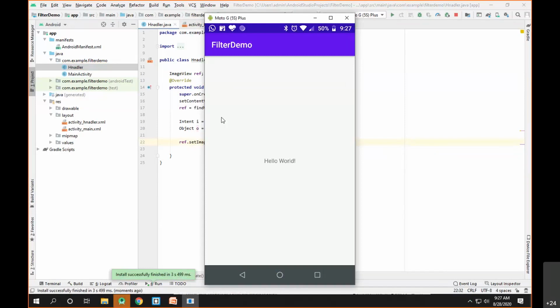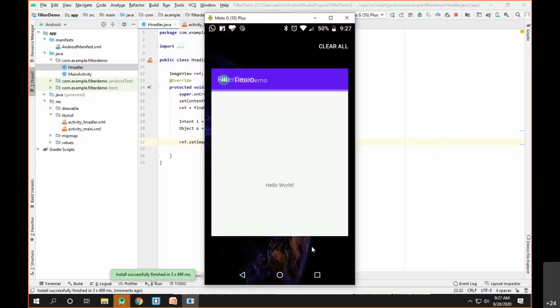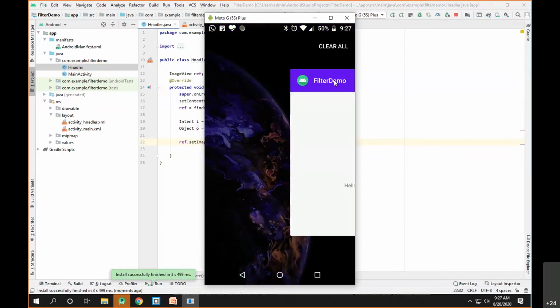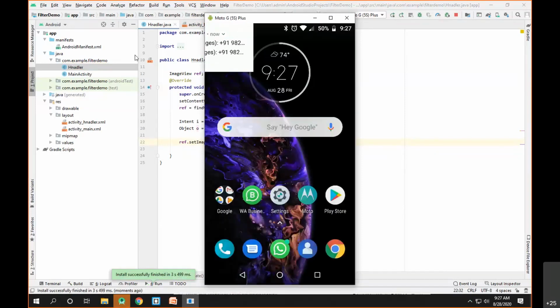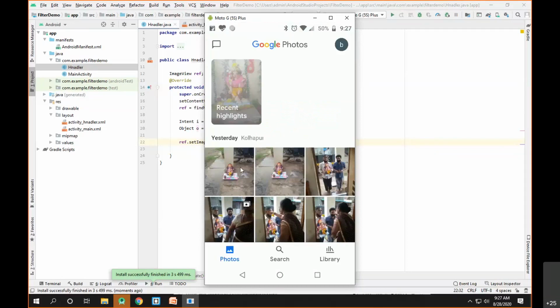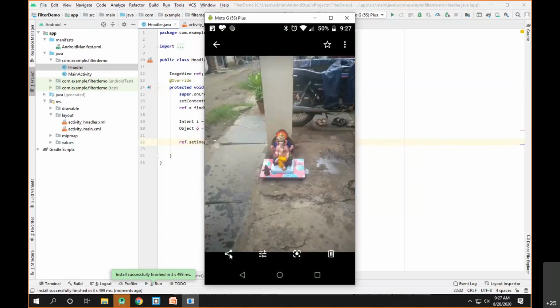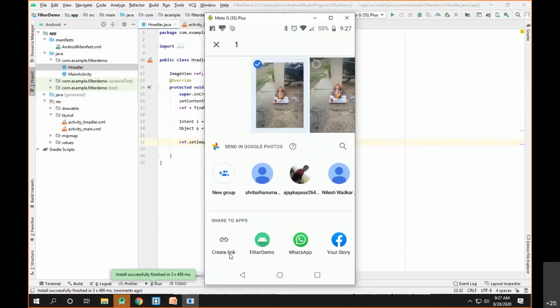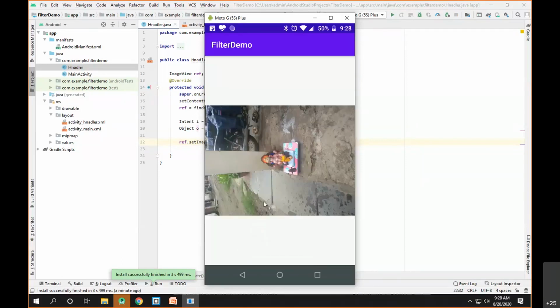Whenever we launch it, it will show the main activity because the intent filter for main activity is set to the main activity. Now what we have to see is the demo of sharing the image through our app. So I'll open the very first photo inside my gallery and I'll click on share. As you can see, once I click on share, it will suggest my app. And this time, when I click on this particular app, the data will be shared with my activity, and it is displayed inside the image viewer of the activity.